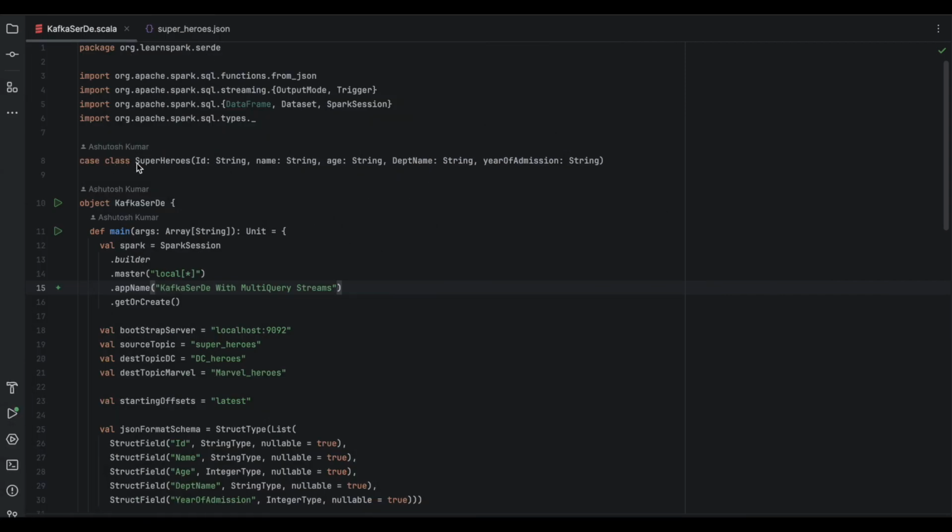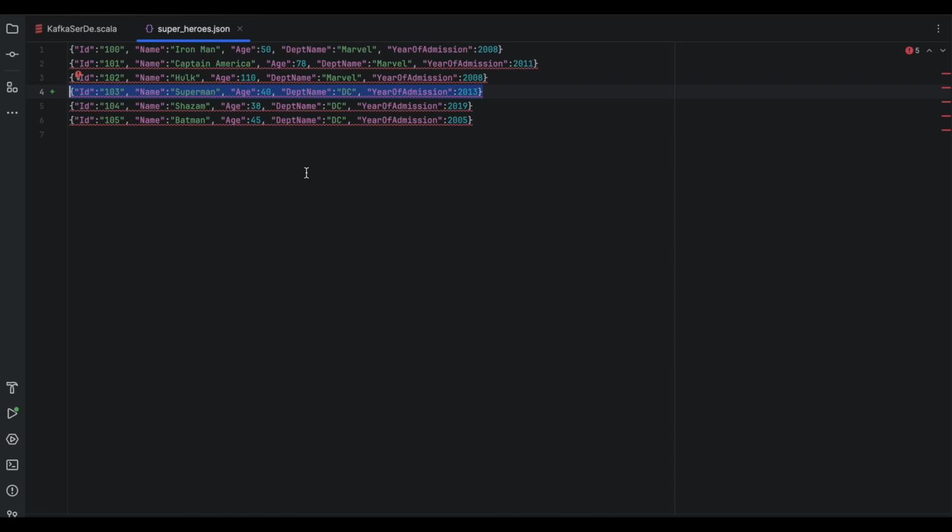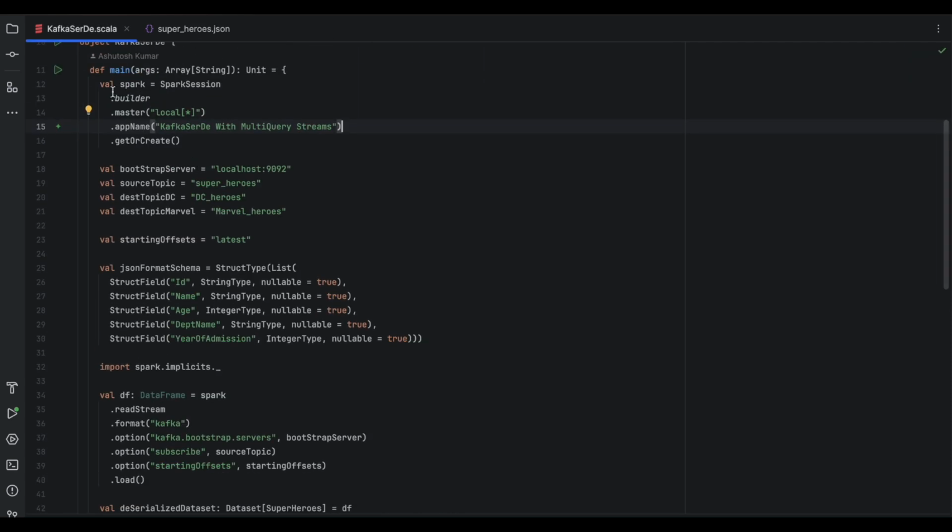I have declared a case class Superheroes, and it has some attributes: ID, name, age, department name, and year of admission. So this is the data that we are going to play with. These are the IDs, age, department name, year of admission. What I'm trying to do is I've created a Spark JSON, then these are some of the variables for the Kafka configuration. We are reading from one of the source topics called superheroes, and then we are going to write to two different topics here. So this is a multi-query stream also. We are going to write to one of the topics called DC Heroes, and the other topic name is Marvel Heroes.